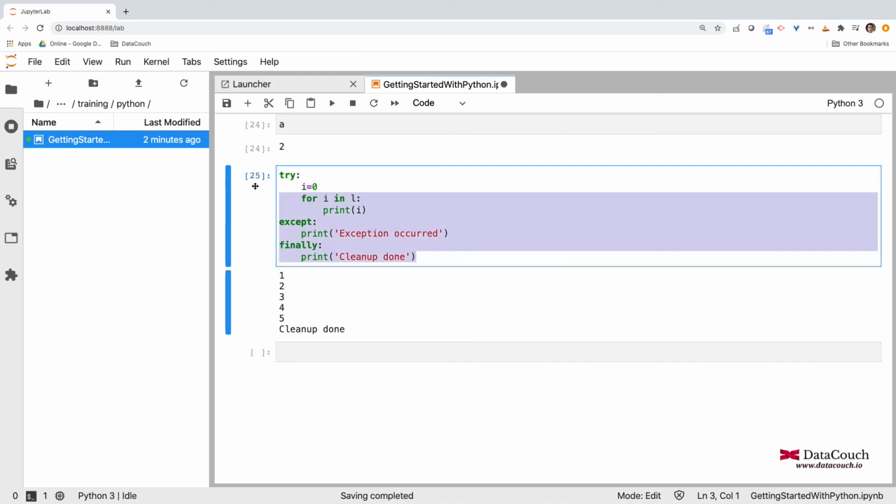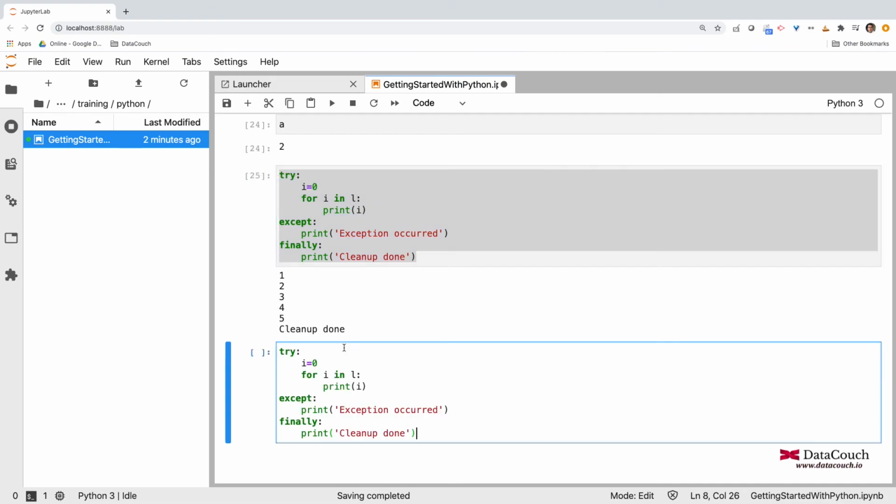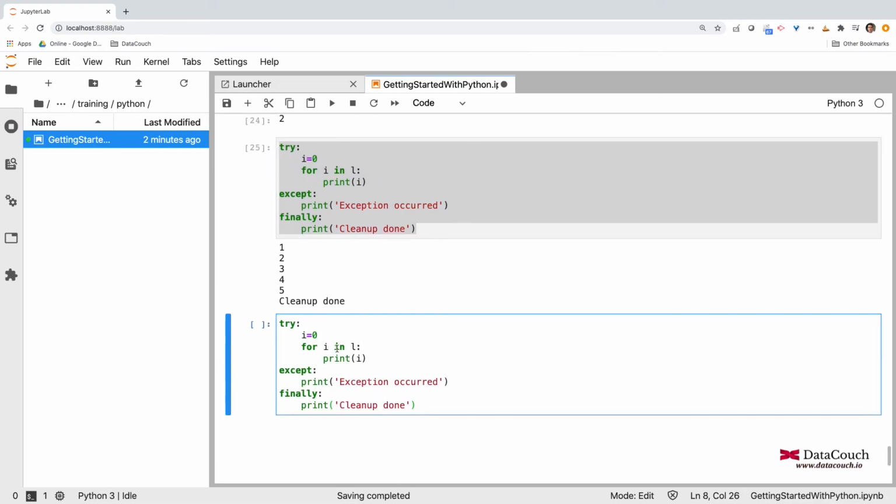But now let's simulate one scenario wherein I will try to create some exception here. Instead of 0, I am saying I in L, and I want to go far beyond what is supported.